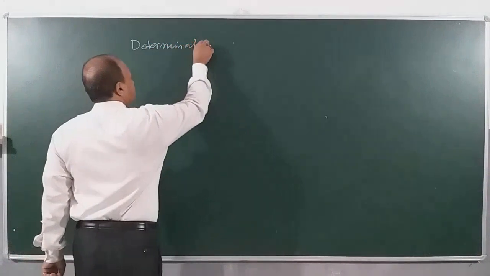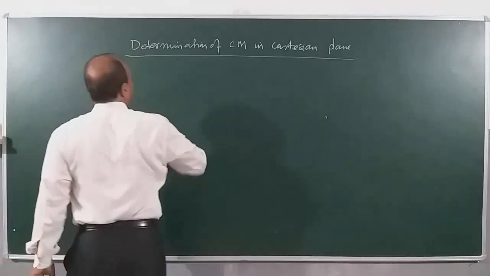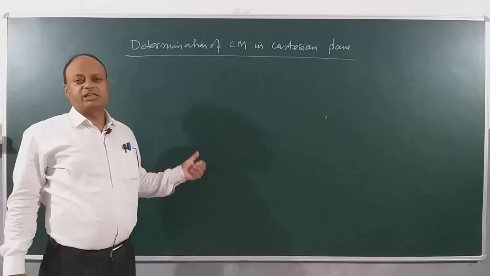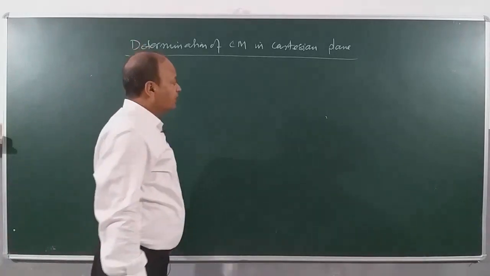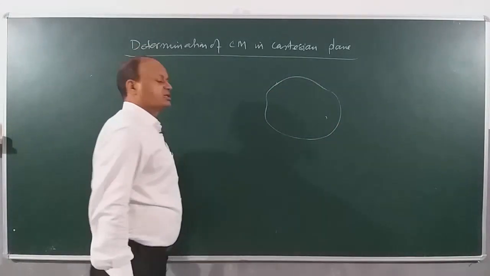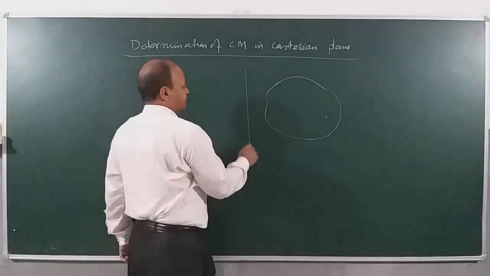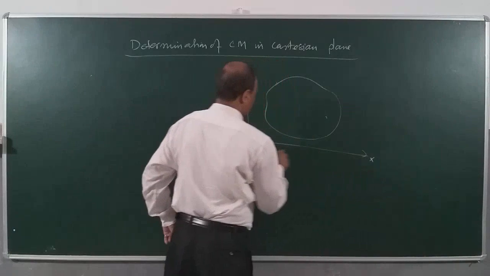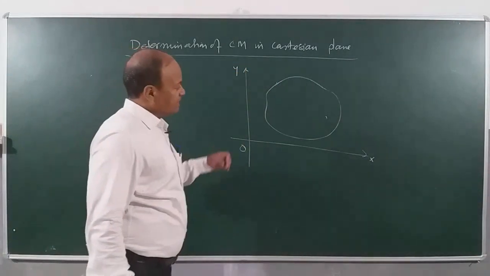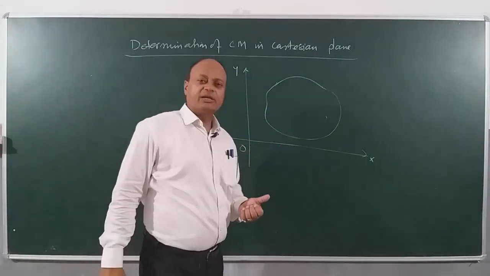Determination of center of mass. Okay. Determination of center of mass in Cartesian plane, we will be discussing in XY plane. Children, suppose we have an object which is basically a system of particles kept in the XY plane. This is X axis and this is Y axis. Clear? Now as we discussed before, this object as a whole is made up of n particles.